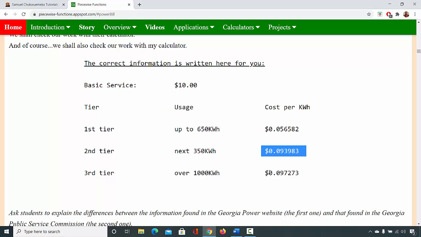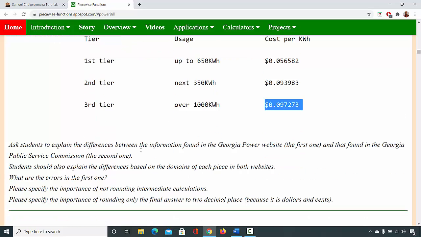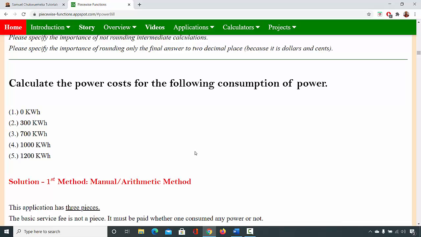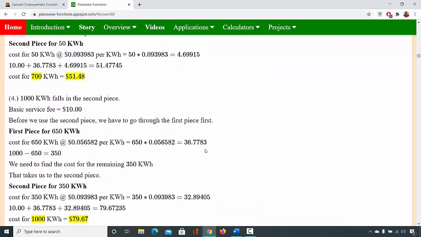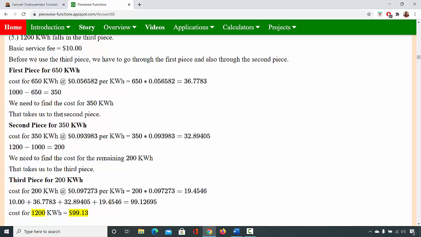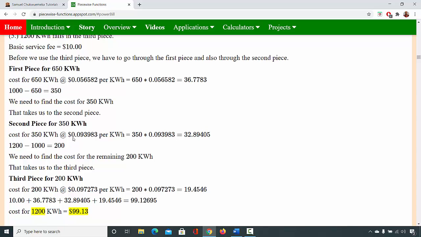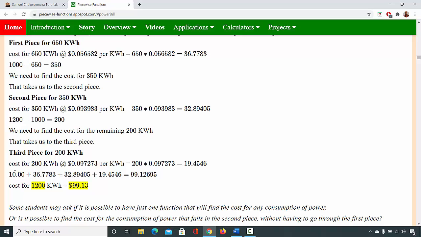The 200 will now be multiplied at this rate. And we add the basic fee. So that is what we did here. When you do that, the basic fee plus the maximum cost for the first piece, maximum cost for the second piece, and the remaining cost for the third piece, and you have this.